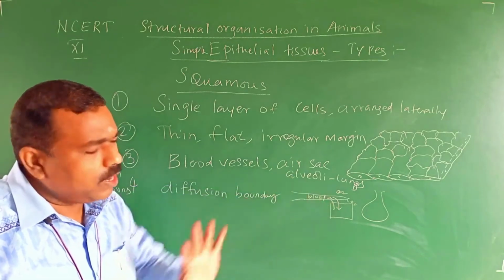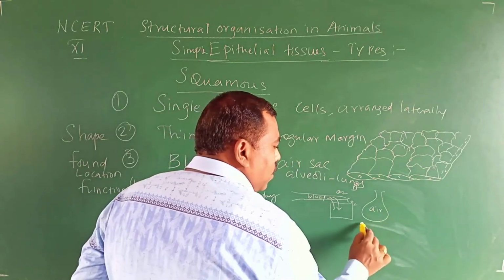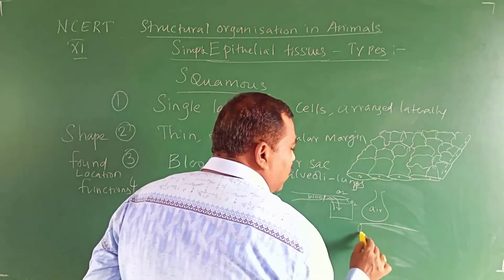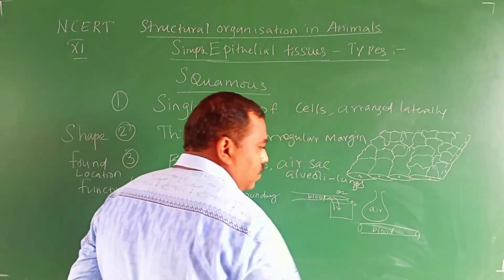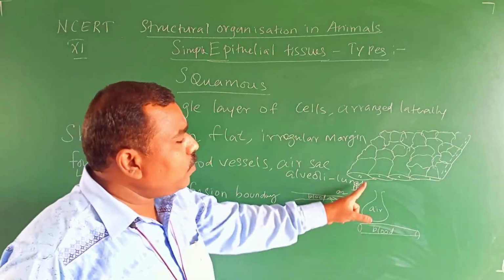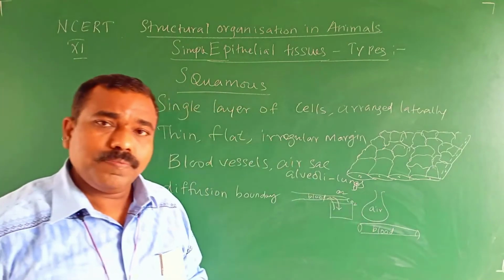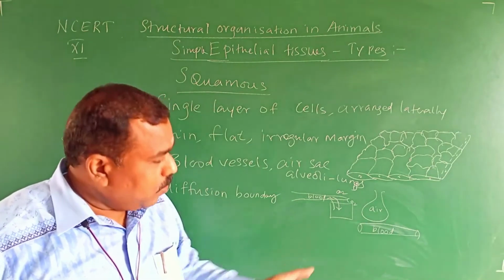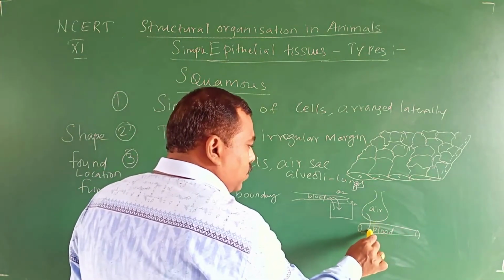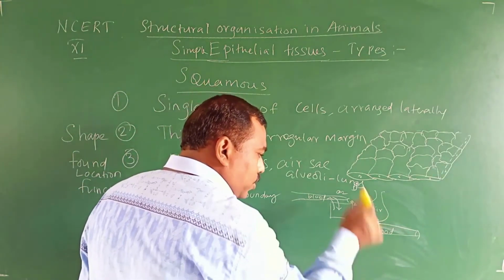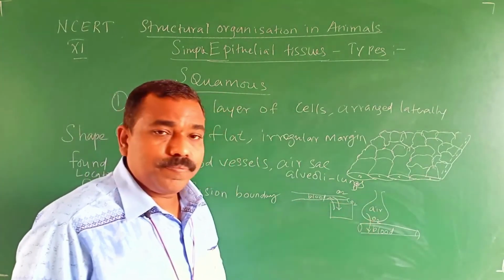The same principle occurs in the alveoli of the lungs also. Within the alveoli, air is present. The alveoli end near the blood vessels. Within the blood vessel, blood is present. Now the alveoli wall is made up of squamous epithelium, right? From the air, the oxygen diffuses out, from the alveoli to the blood.